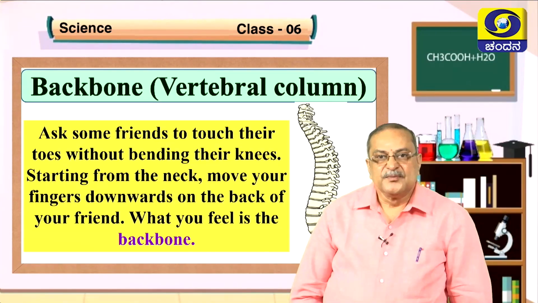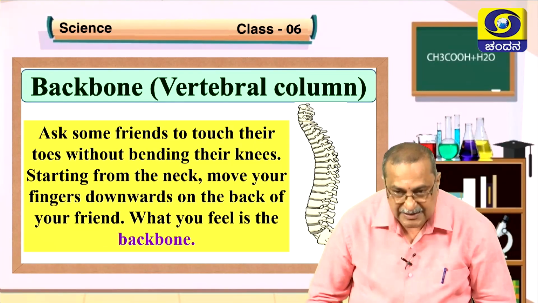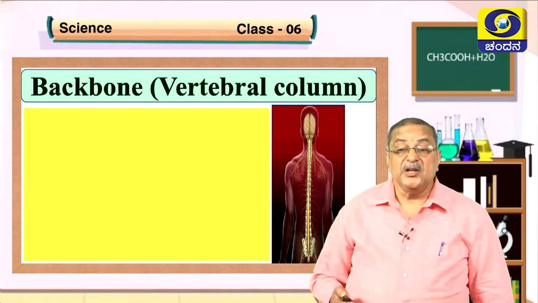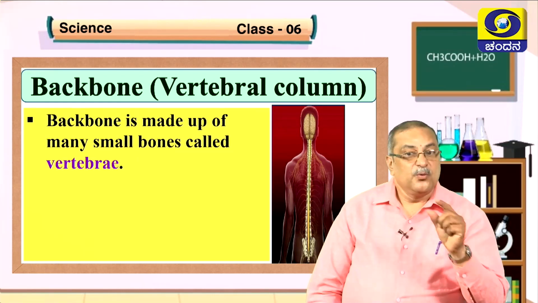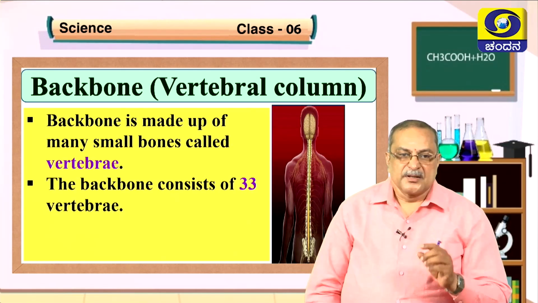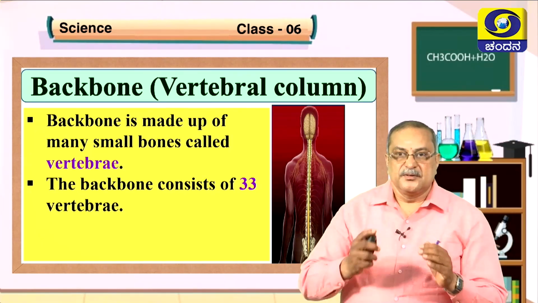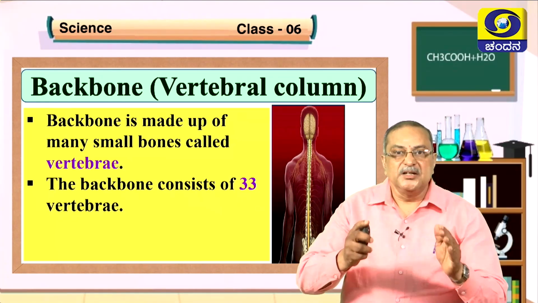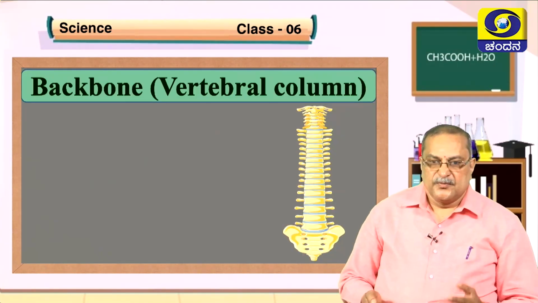Clear now, children? The back side is the main support, no? It will allow us to bend like this. This is the structure. It is hollow inside. The backbone is made up of many small bones called vertebrae. The backbone consists of 33 vertebrae. Total 33 vertebrae are present in the column. See, this is the front view.